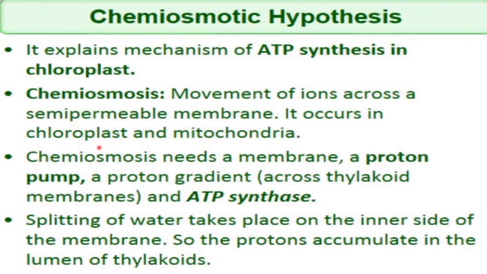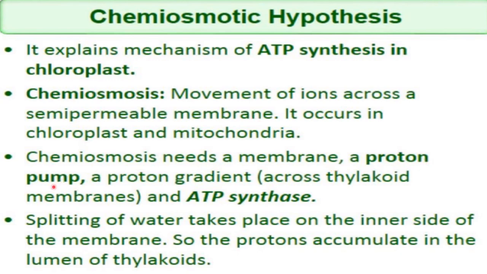In both chloroplast and mitochondria, synthesis of ATP occurs according to the chemiosmotic hypothesis. Now chemiosmosis needs a membrane, obviously a semi-permeable one, because movement of ions is occurring across the semi-permeable membrane.